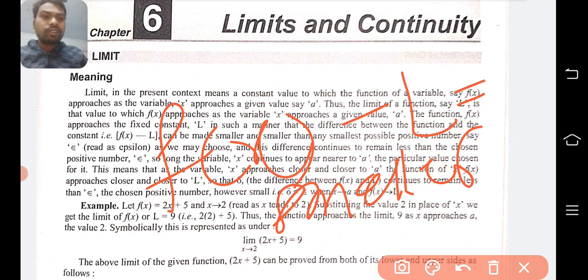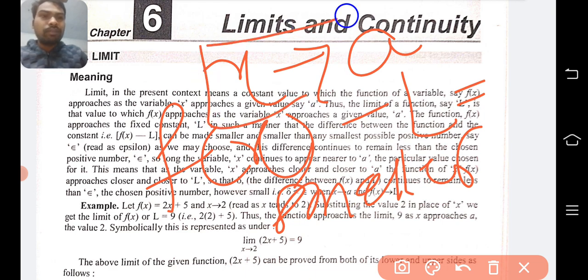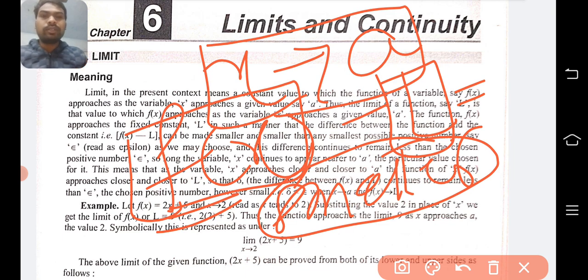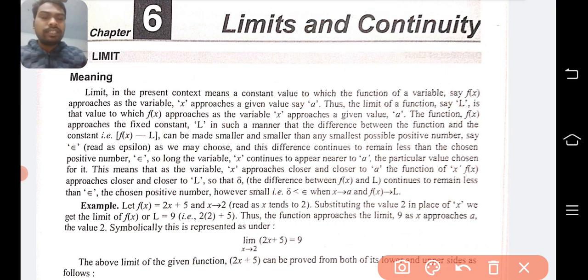Clear? When x approaches towards a, or that constant value, what will happen? Your f(x), or the functional value, also approaches towards that value. But in some cases, we are not going to exactly derive the particular limit value. Then in that case, we'll take the smaller and smaller difference between the value of the function and the limit. And we are taking that smaller difference between the value of the function and the limit value. Clear? So in this case, we can derive the limit of the function.